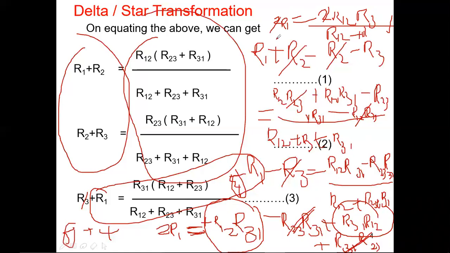Hence my final equation of R1, where the R1 term comes in the star or delta. Obviously for R1 your assumption is star only. If the subscript is like 1 2, 2 3, or two subscripts like A B, B C, C A, that comes under the category of delta. Now the left side has only a single subscript, hence it is a star. Then my equation is R1 is equal to R12 into R31 by R12 plus R23 plus R31.